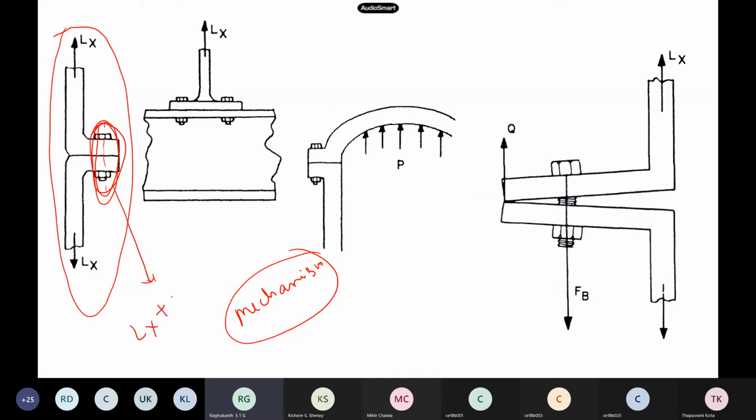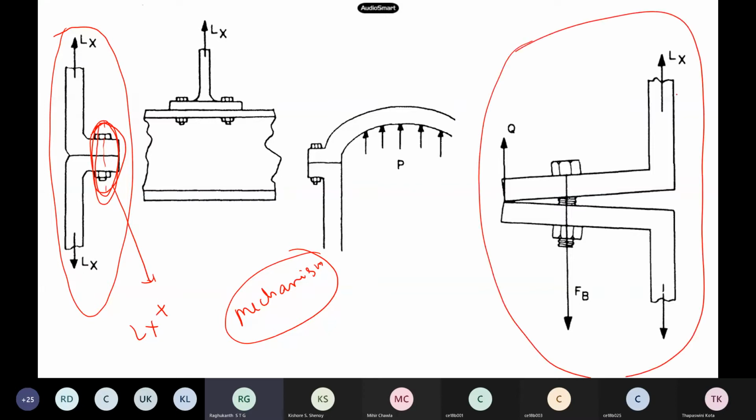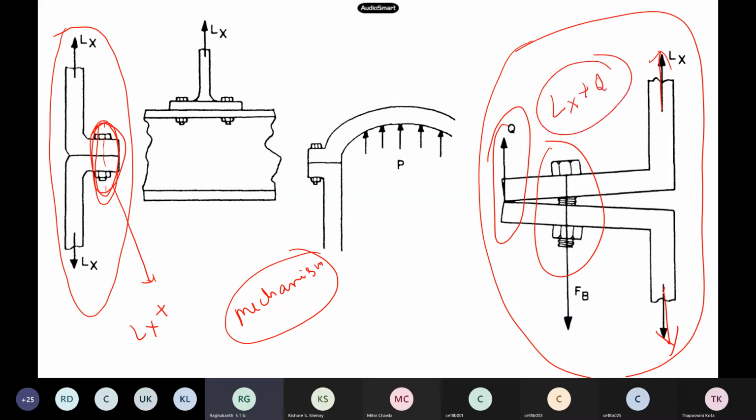Plus, the prying forces also have to be added up. You can see this clearly in the figure. When these two are in tension and you are trying to connect through a bolt, this will have LX also. Because of these two edges, you will have some additional force which comes on the bolts themselves. So the design force will be LX plus Q. This Q is what we call the prying force.